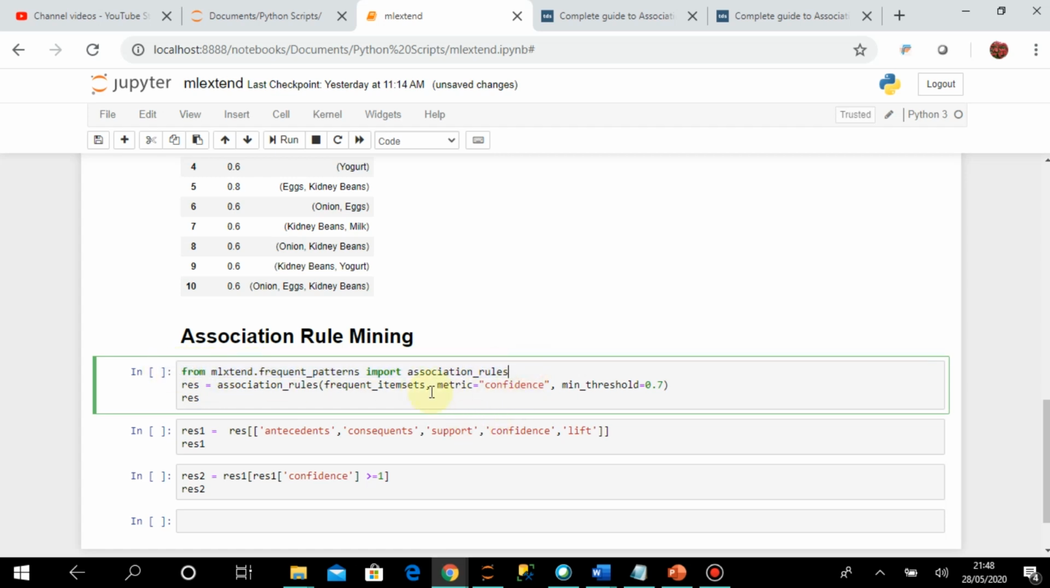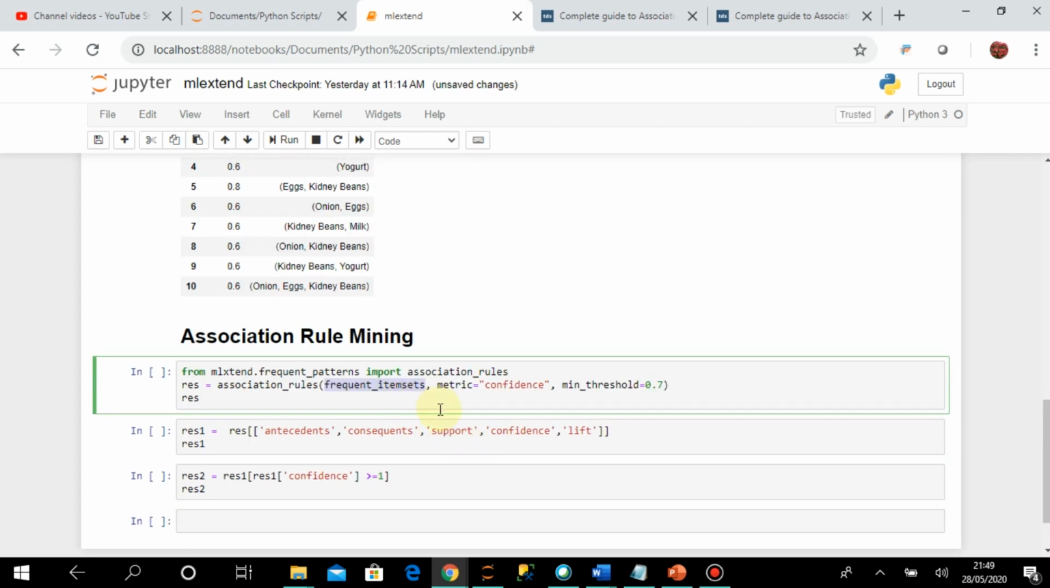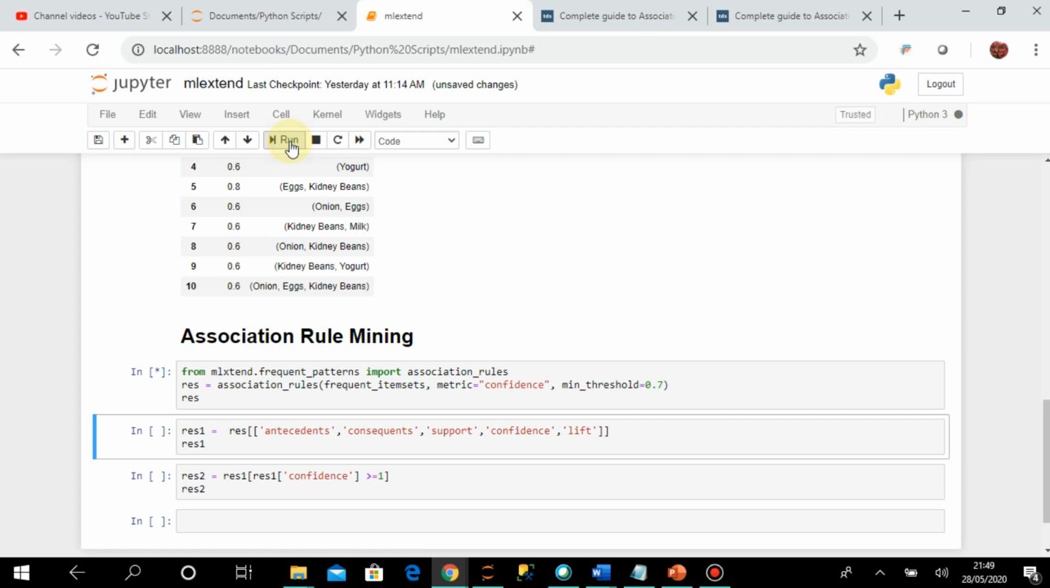Okay, and after importing, I am calling these association rules. Here I am sending frequent item sets, which means this data frame I am sending. Here I told you that in metric I can mention confidence or lift, and the threshold value. So here I am giving the threshold value as 0.7. I want to generate only the rules where the confidence is greater than or equal to 0.7. Okay, so let us execute this.